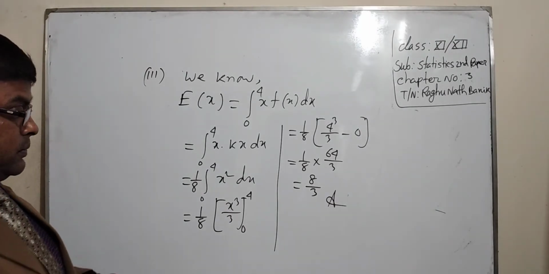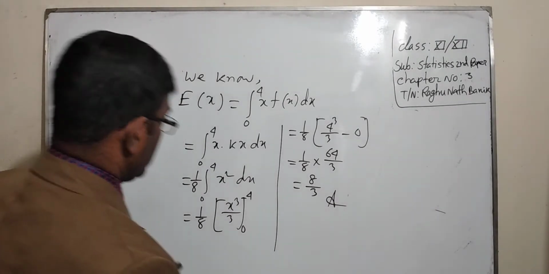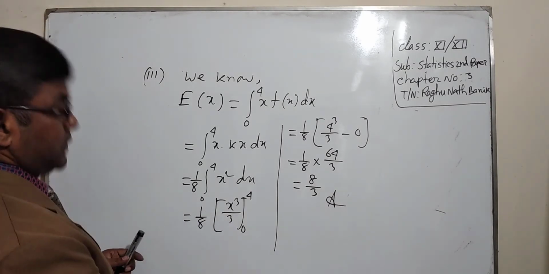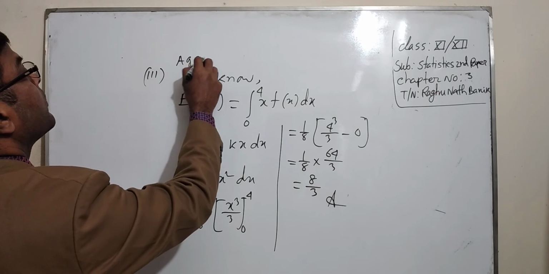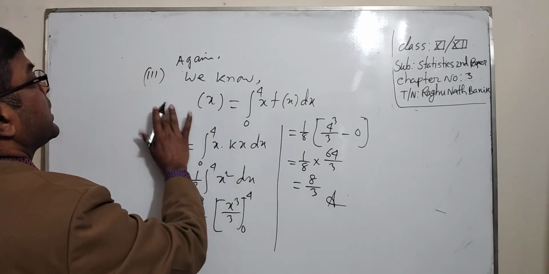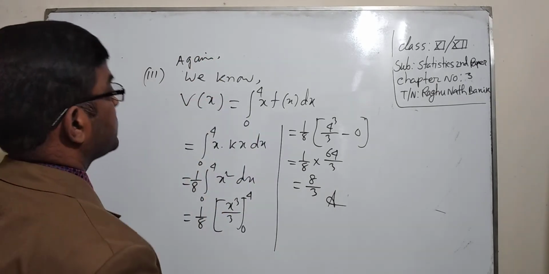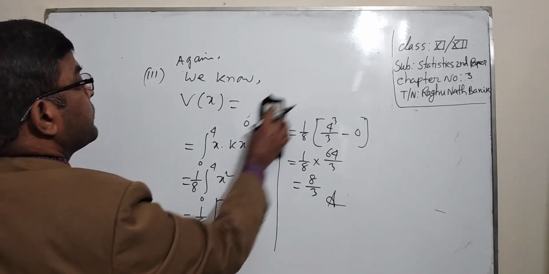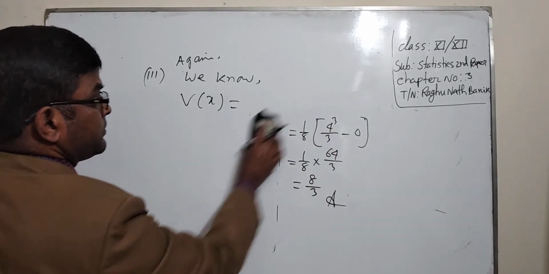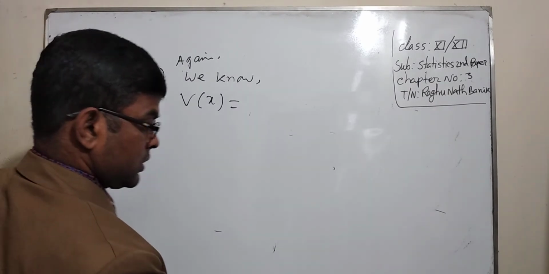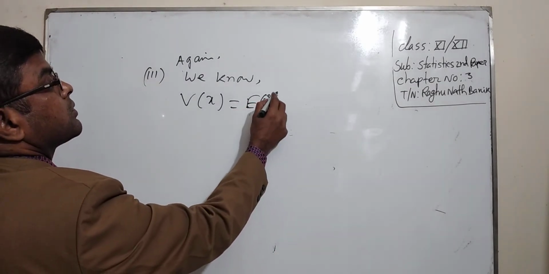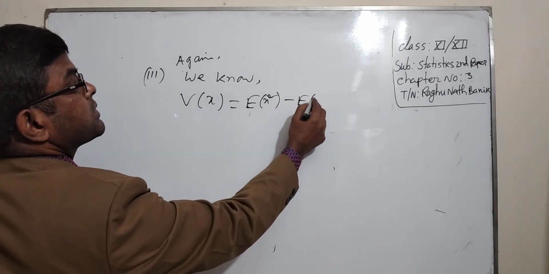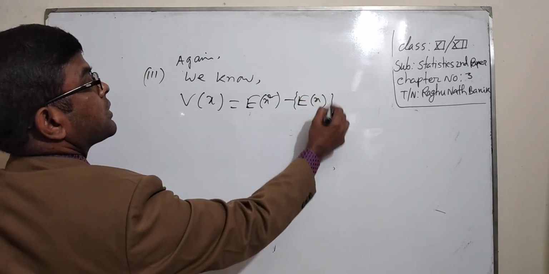Now we know the variance of x equals the expectation of x square minus the expectation of x whole square.